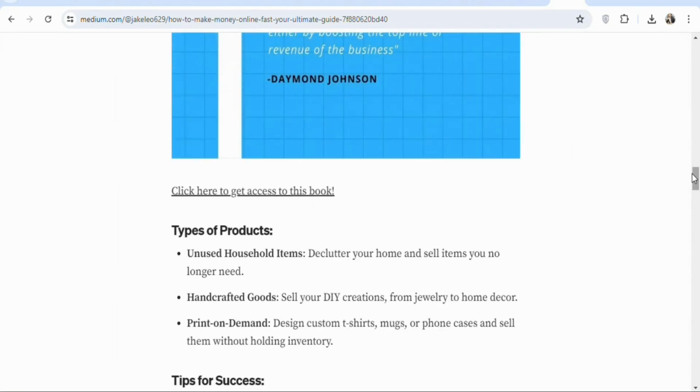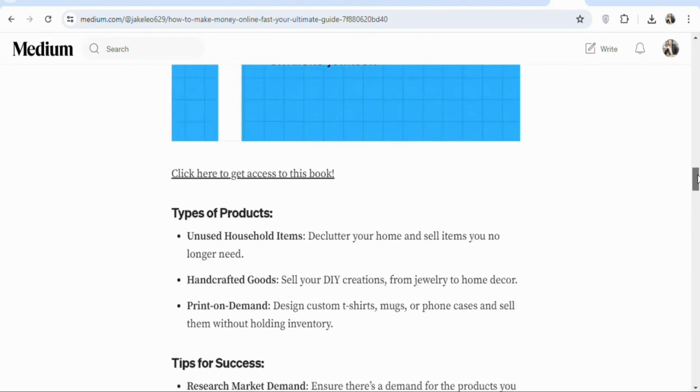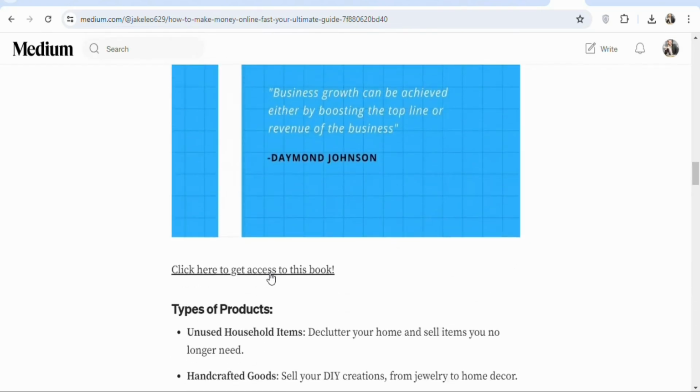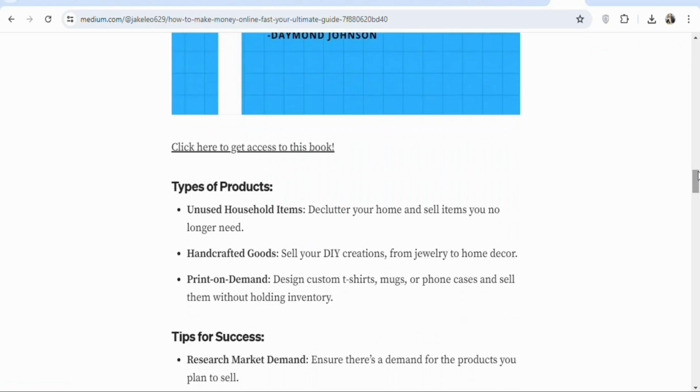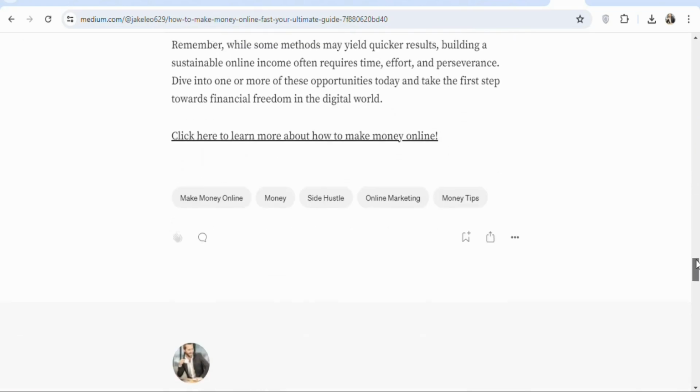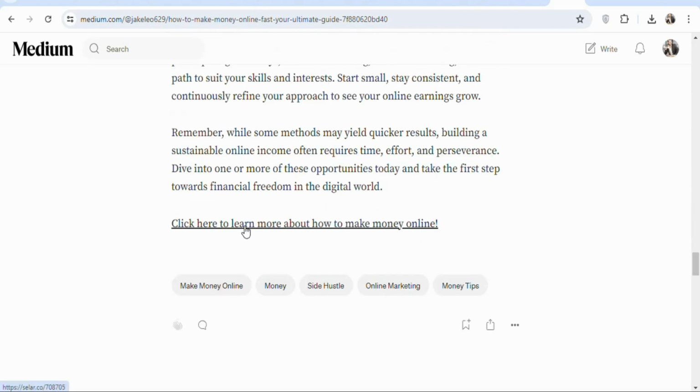So this is the full published article. So once people are reading it, most of them are going to click on this link and then purchase the product for you to make money. When you scroll down at the bottom of the article, you can see your affiliate link is right here. So when people click on it, they can get access to the book and then make a purchase for you to make money.